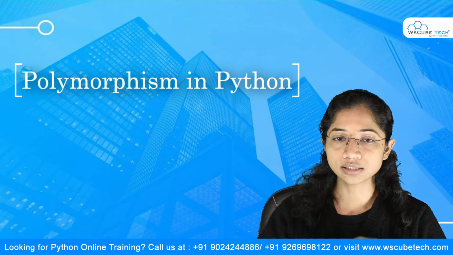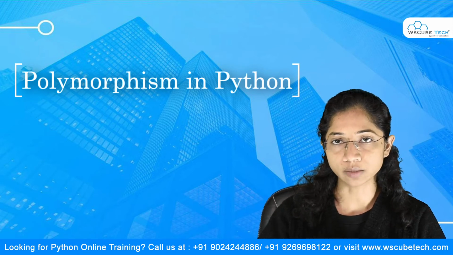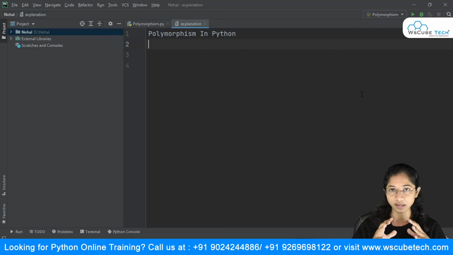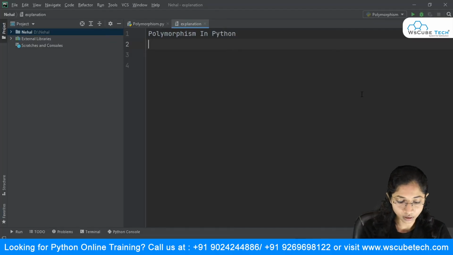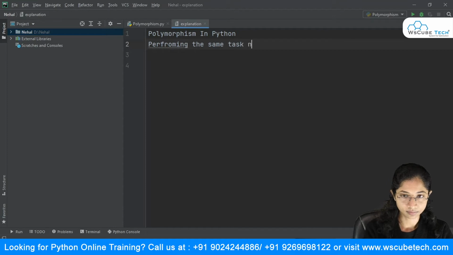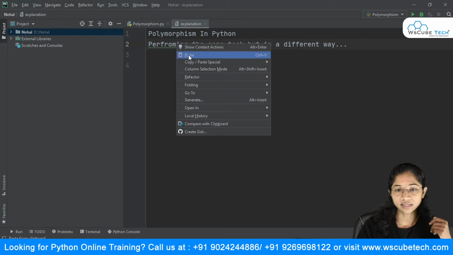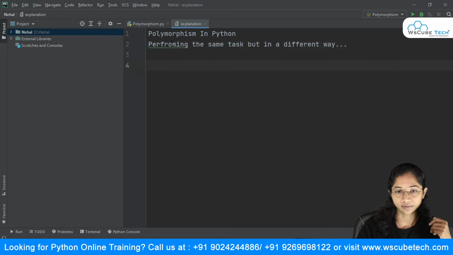Now the simplest definition of polymorphism is performing the same task but in a different way. I will just write it down. It is just like performing the same task but in a different way. So you are performing the same task in a different way.